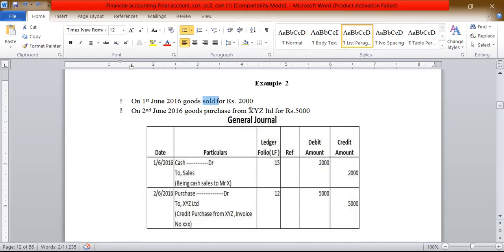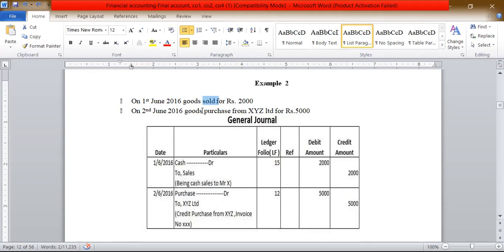In the second transaction, on 2nd June 2016, goods purchased from XYZ Limited. In this transaction, XYZ is involved. XYZ is a personal account, and goods is the real account. Two accounts are involved. For the personal account formula, debit the receiver, credit the giver. XYZ is the giver.